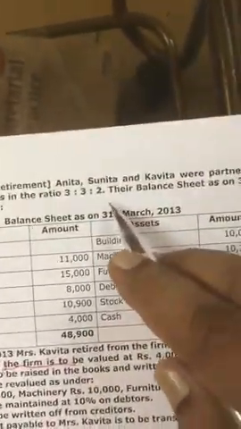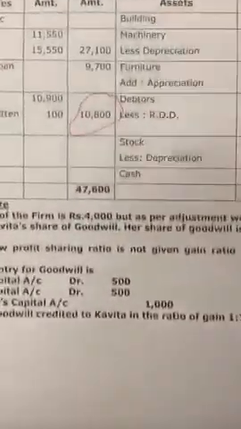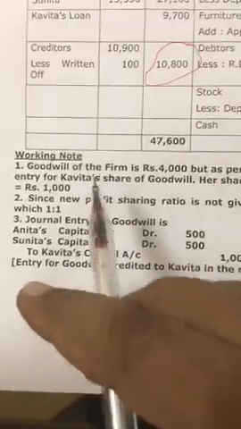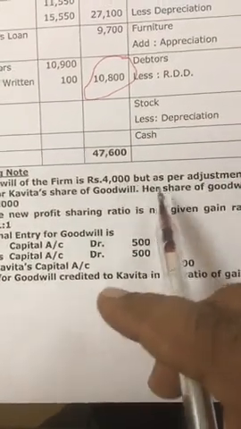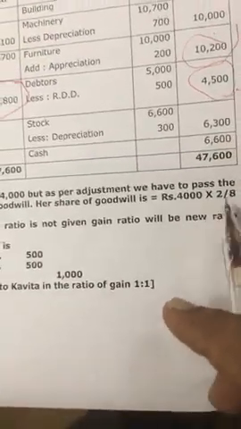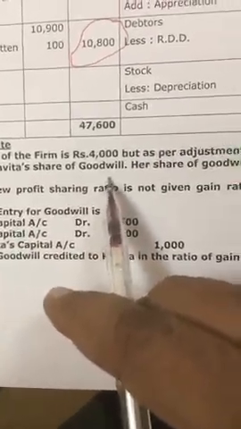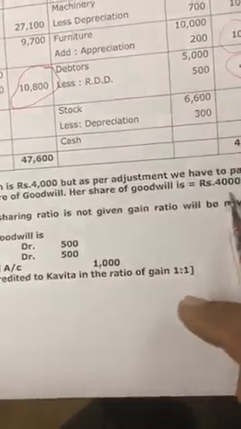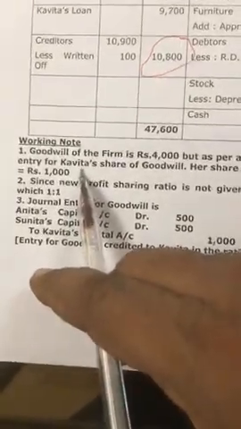Her share is 2/8, that is 1/4. So find out her share. Goodwill of the firm is 4,000, but as per adjustment, we have to pass the entry for Kavita's share of goodwill. Her share of goodwill is 4,000 into 2/8, that comes to 1,000.